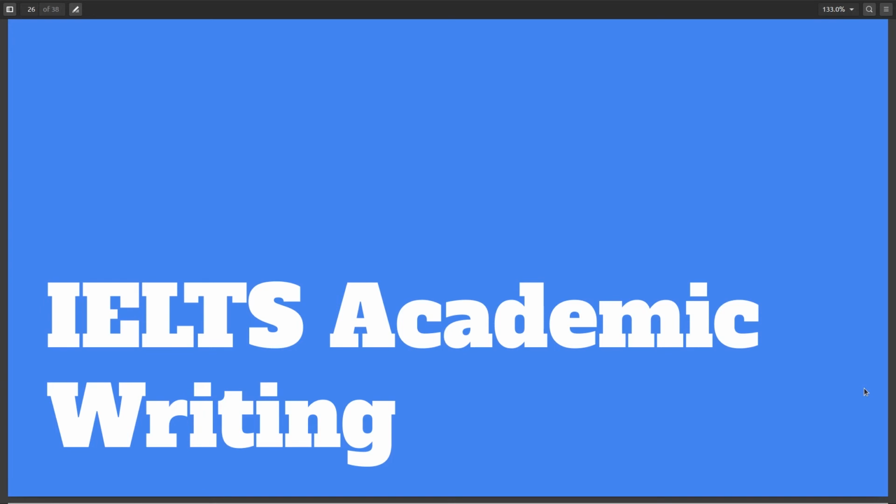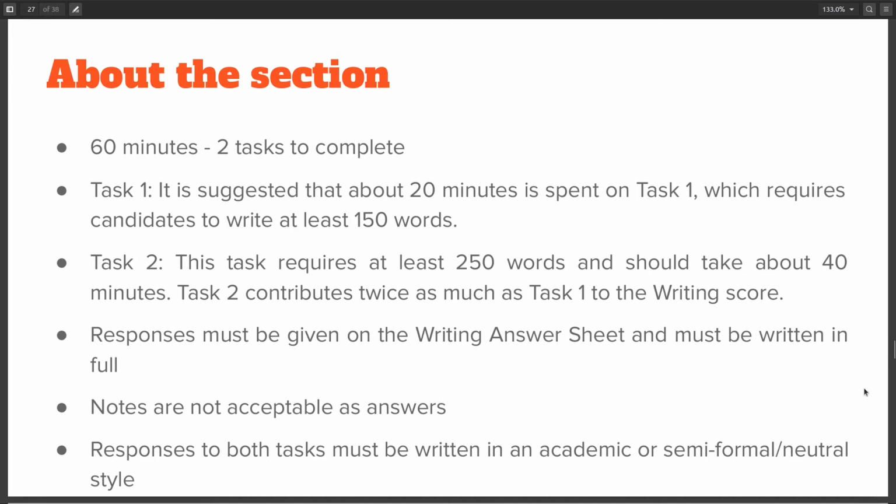Now we come to the writing section in the IELTS exam, academic exam. This section is 60 minutes long and it has 2 tasks which you are asked to complete. The first task is recommended for at least 150 words and 20 minutes. The second task, the recommended time is 40 minutes and you are required to write at least 250 words.